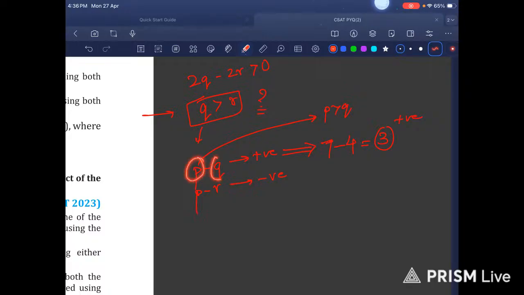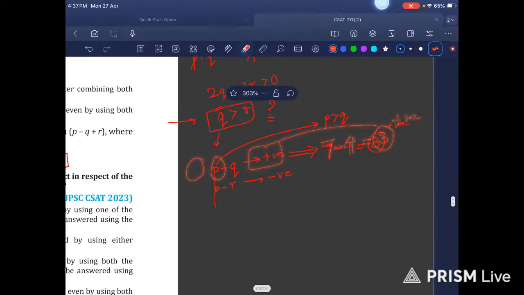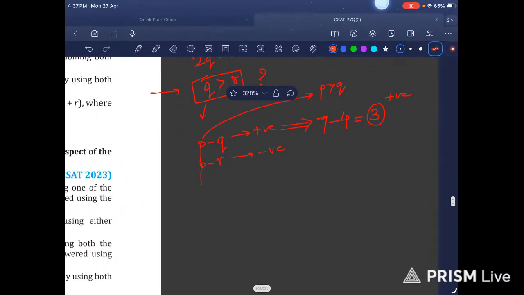See, P is here, Q is here. Now what I did was 7 minus 4, and I got 3. And this itself is positive, which is the condition. Okay, so we are done with this. Now let us analyze this.